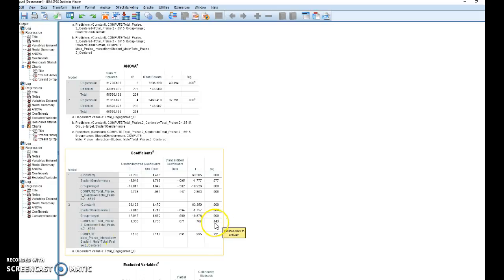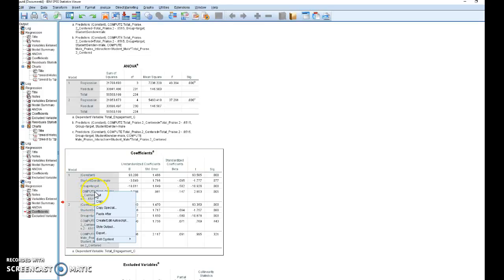Again, notice what happens to the p-value for praise in the presence of the interaction. It becomes very high. You cannot trust the p-values of your parent terms in the presence of an interaction. You have to go to the previous model where the interaction is not run in order to really understand the relationship between praise and the outcome. For the sake of argument, we're going to pretend that the interaction is indeed significant, just so I can show you how to graph it.